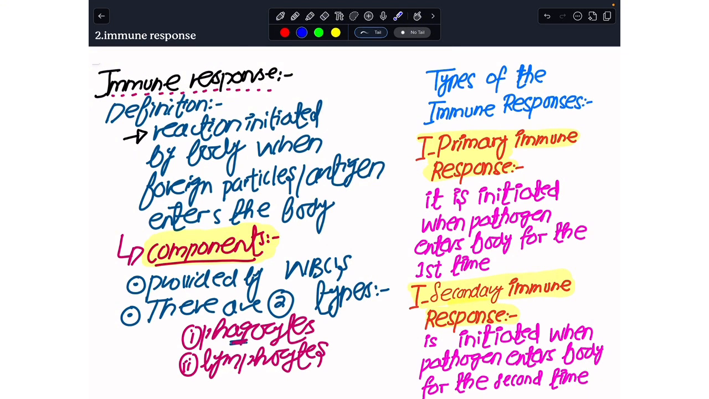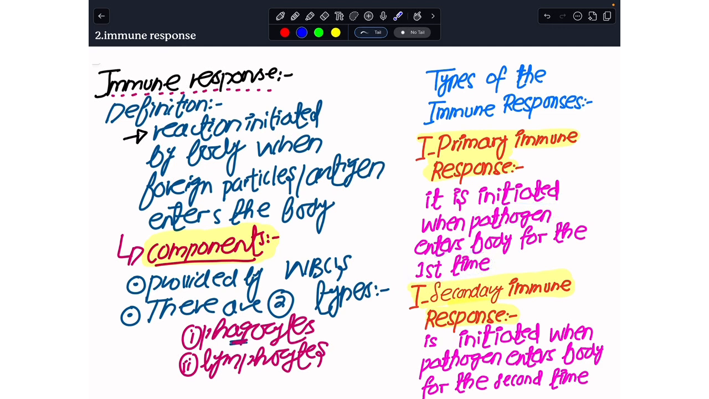In terms of the immune responses that my body initiates, we have two types. The first one is entitled the primary immune response, and the second immune response that my body triggers is entitled the secondary immune response. The primary immune response is carried out or initiated in the body whenever some pathogen gets an entry into the body for the very first time.